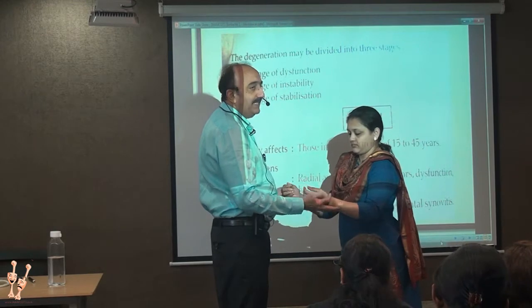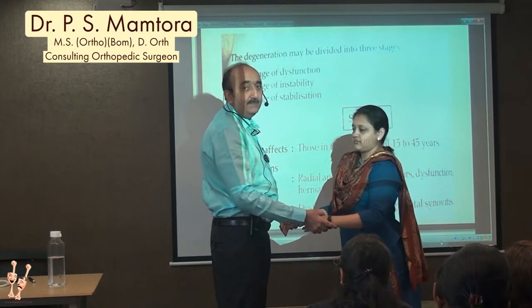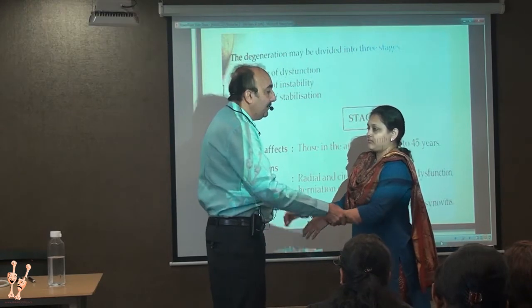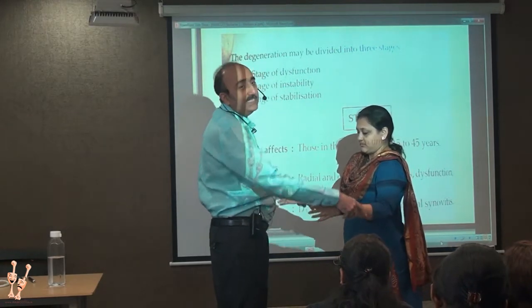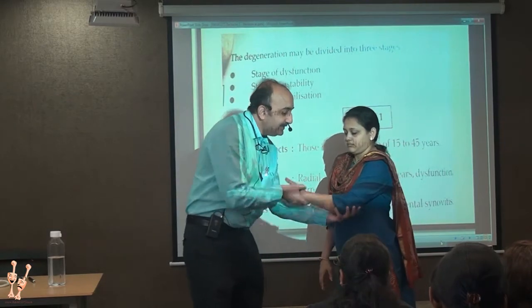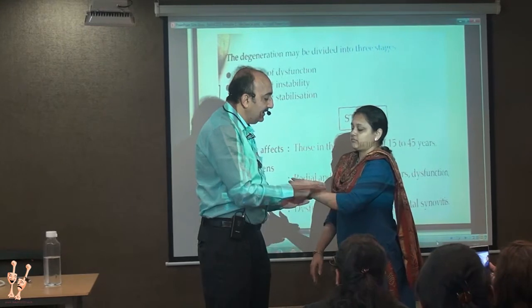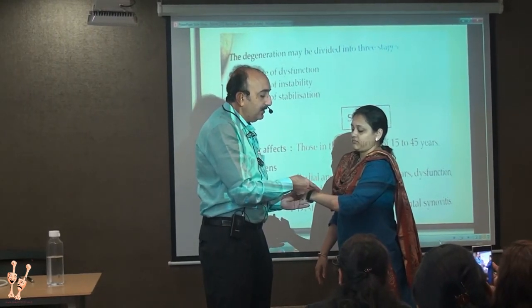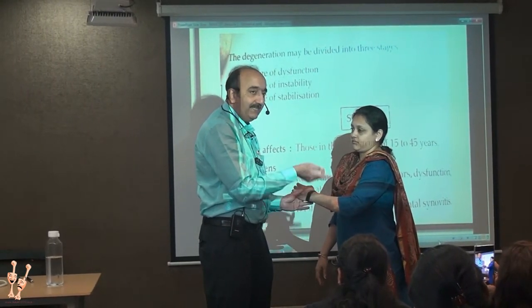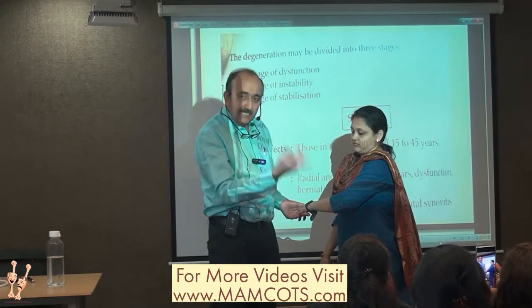Biceps is C5-6. Triceps is C6-7. Deltoid is C5. Then biceps jerk C5-6. Supinator jerk C6-7, C6 more. Triceps jerk C6-7, C7 more.